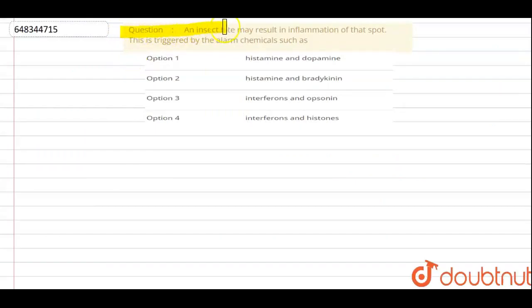So the question says that an insect bite may result in the inflammation of that spot. This is triggered by the alarm chemicals such as. So in the question we are given that an insect bite results in inflammation, and it asks about the alarm chemicals that triggered this. So first we see the options.